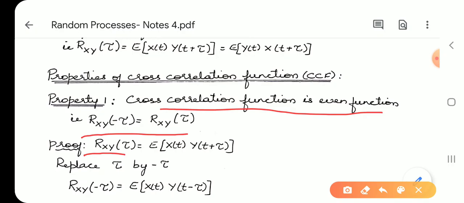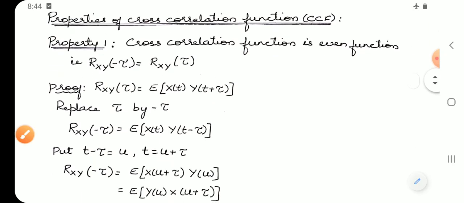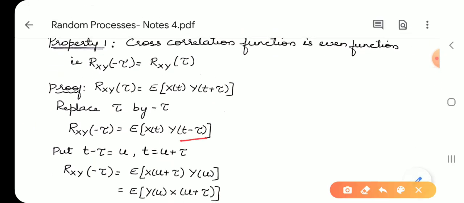Rxy(tau) is nothing but E of X(t) into Y(t plus tau). Replace tau by minus tau. So here instead of tau, minus tau. X(t) we will write as it is. Here instead of tau, Y of t minus tau. Put t minus tau is equal to u. Then the value of t becomes u plus tau.